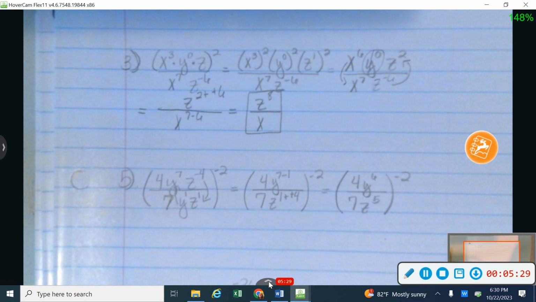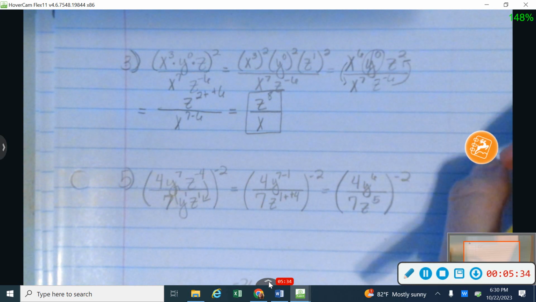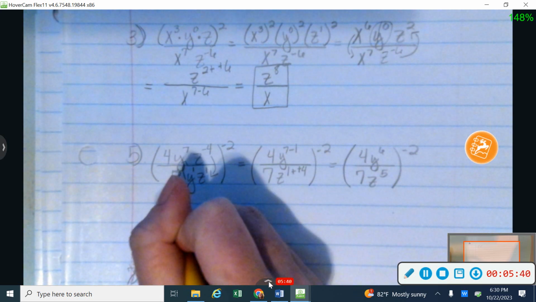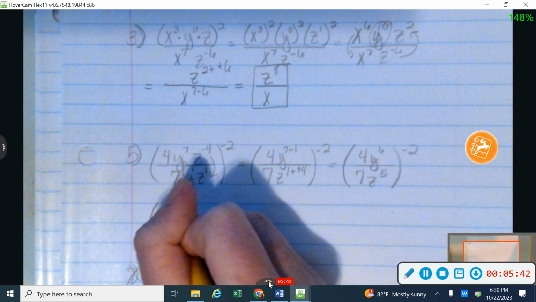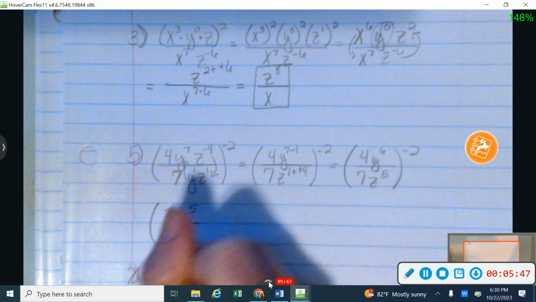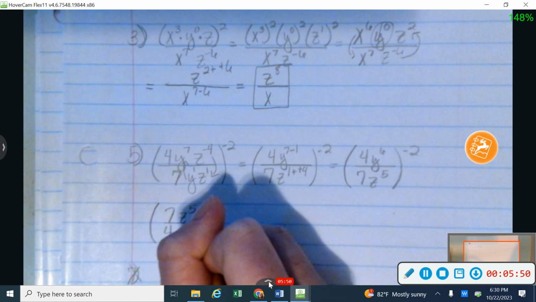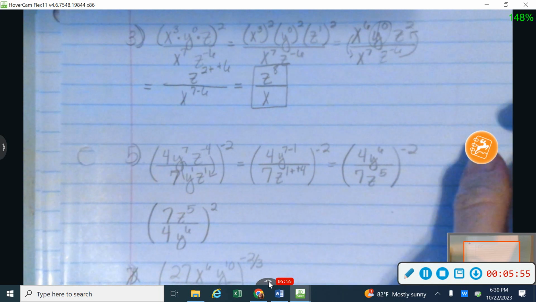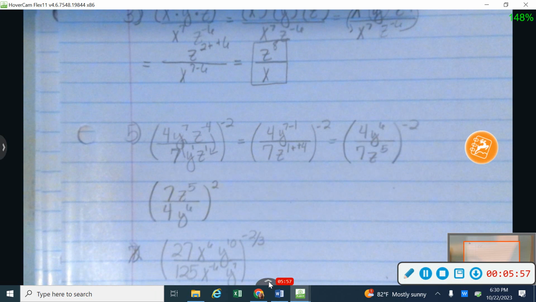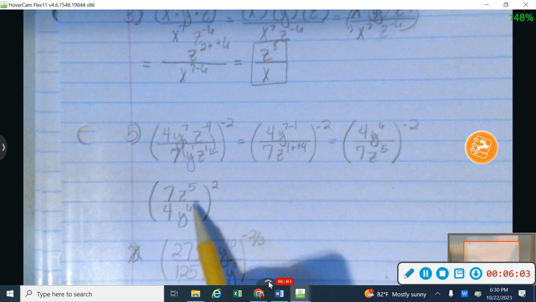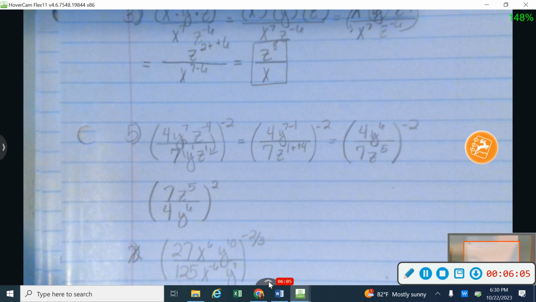Okay, so I'm going to distribute my negative 2 into all of these things, but I know that a negative exponent is going to make everything change sides of my fraction bar. So I'm going to go ahead and do that. Because I have a negative exponent, I'm going to flip what's in the numerator and what's in the denominator, and now say that all of that is just squared. So if you have something that's applying to that whole fraction that's a negative exponent like this, then you can flip your whole fraction upside down and then make that exponent a positive.